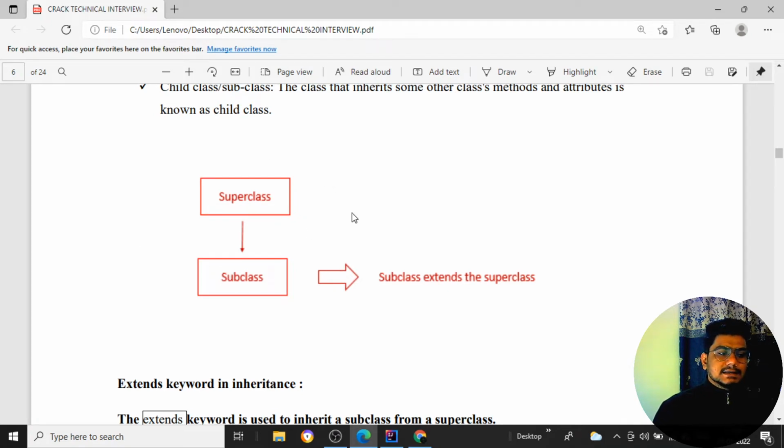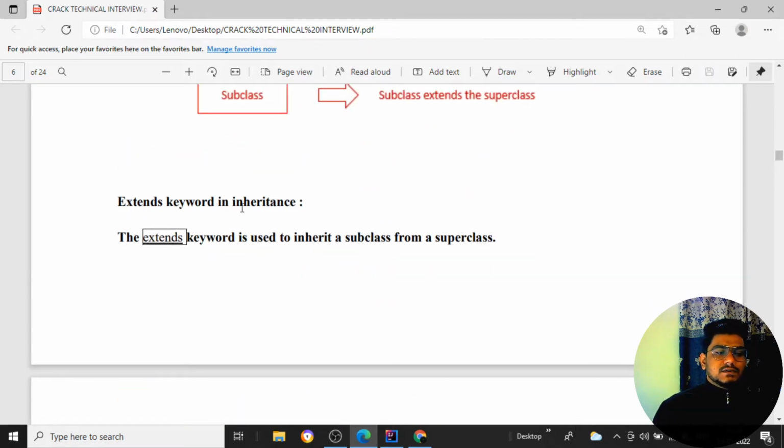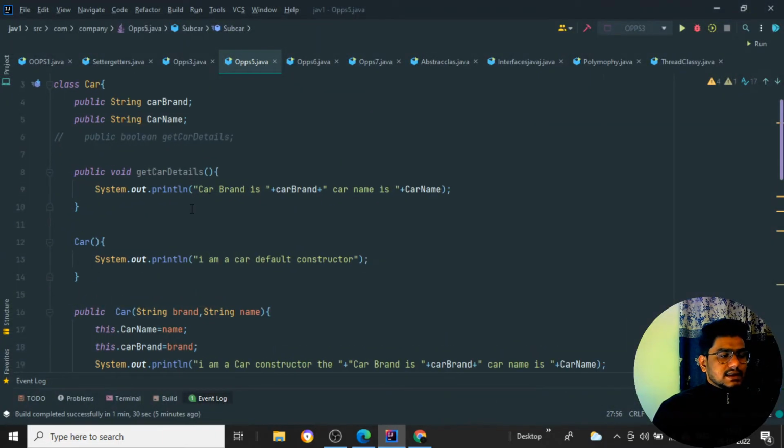We have a superclass, and all the properties we are extending from the superclass come under the subclass. The subclass extends our superclass. And one key thing: extends. What is extends in inheritance? The extends keyword is used to inherit a subclass from the particular superclass. So we'll come to the code and see it with an example over here.